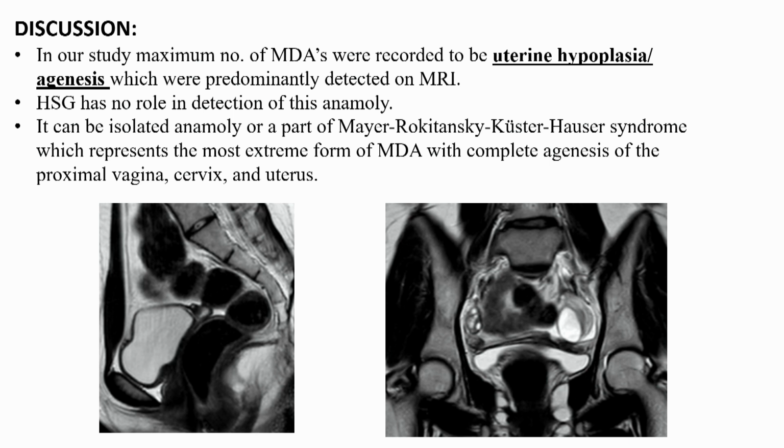The second most common Mullerian duct anomaly in the study was found to be the septate uterus. It occurs when the fibrous septum between the two Mullerian ducts fails to resolve. The septum may be muscular, fibrous, or a combination of both. It is important to distinguish a fibrous septum from a muscular septum, as the surgical approach is different for both cases.